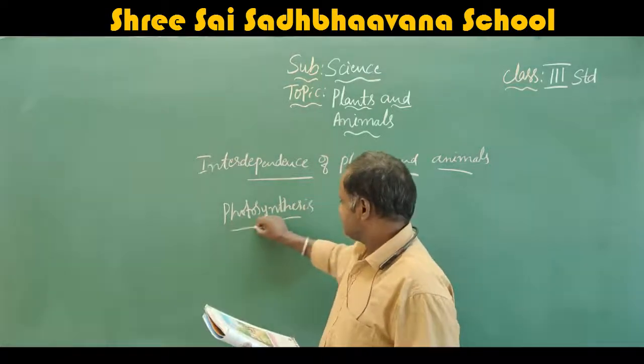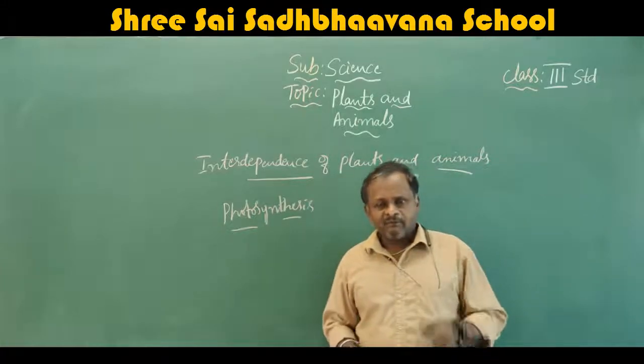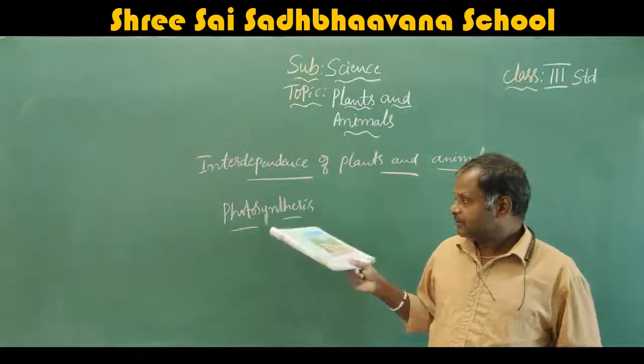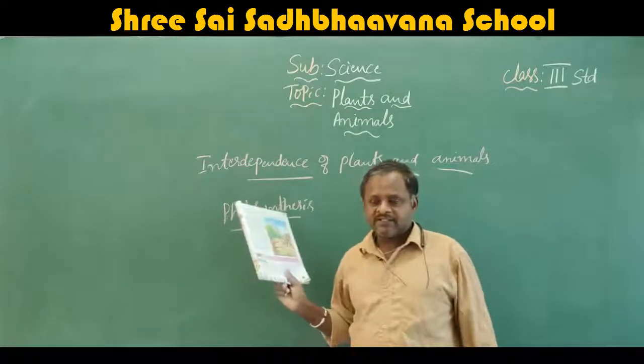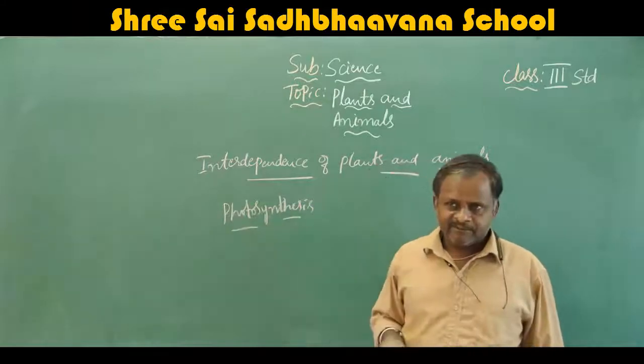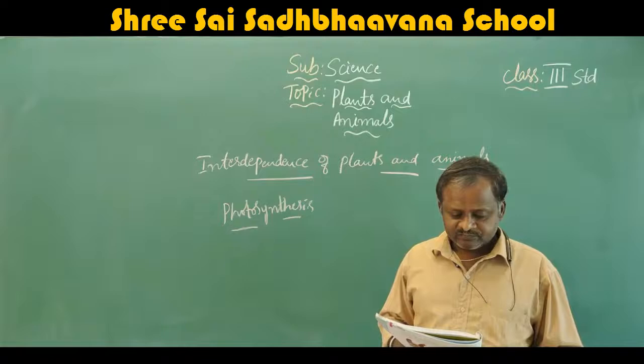What is photosynthesis? Preparation of food by using carbon dioxide, water, minerals in the presence of sunlight, using the chlorophyll present in the leaves. Chlorophyll is the green pigment present in the leaves.